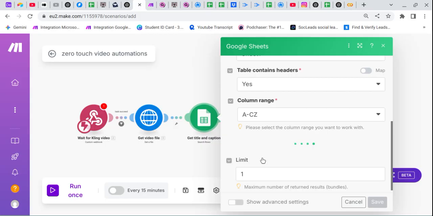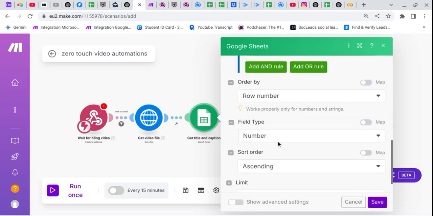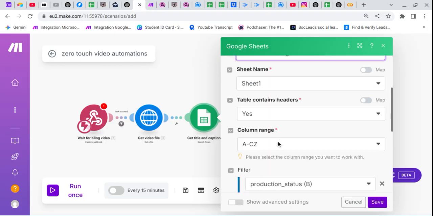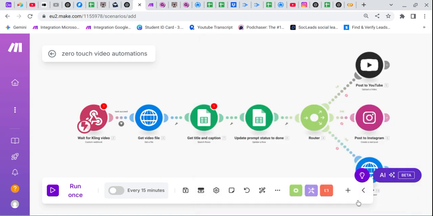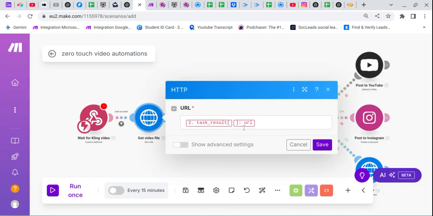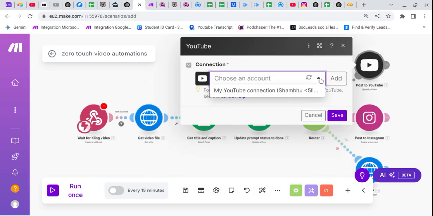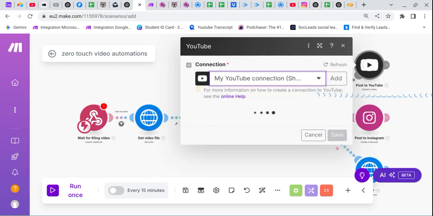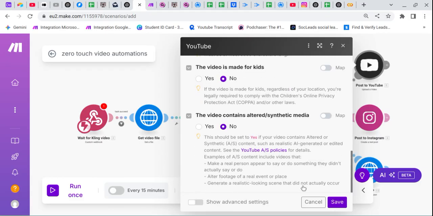Sheet name, everything is fine, and we simply update the storage to done. I think we grab, and we simply update the prompt. We can search around, so we can get that. And so here we can convert our URL into binary form, because YouTube can understand binary form only. We simply need to choose our account and paste title, get file from HTTP, and everything is fine.